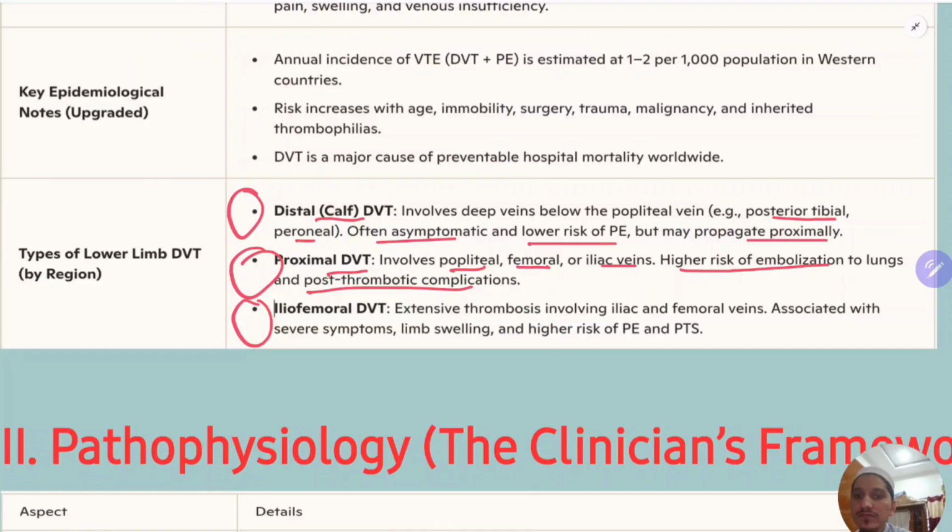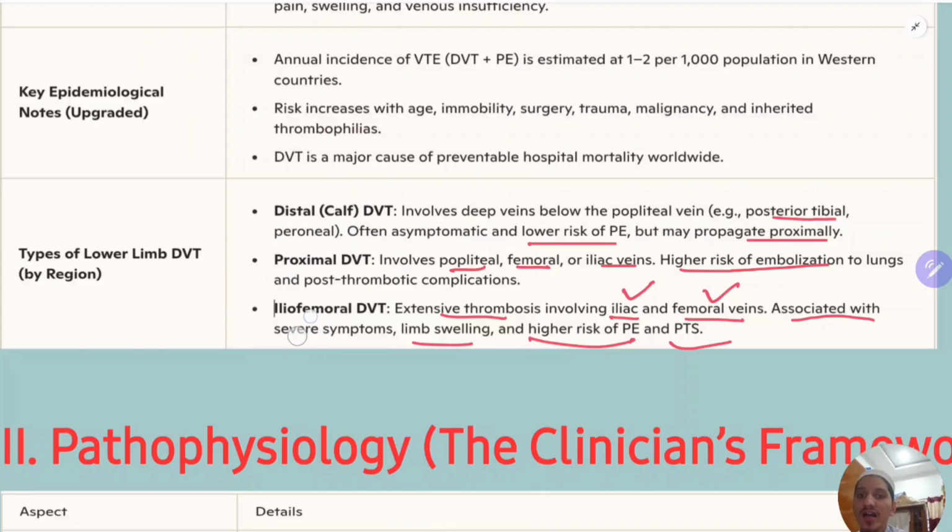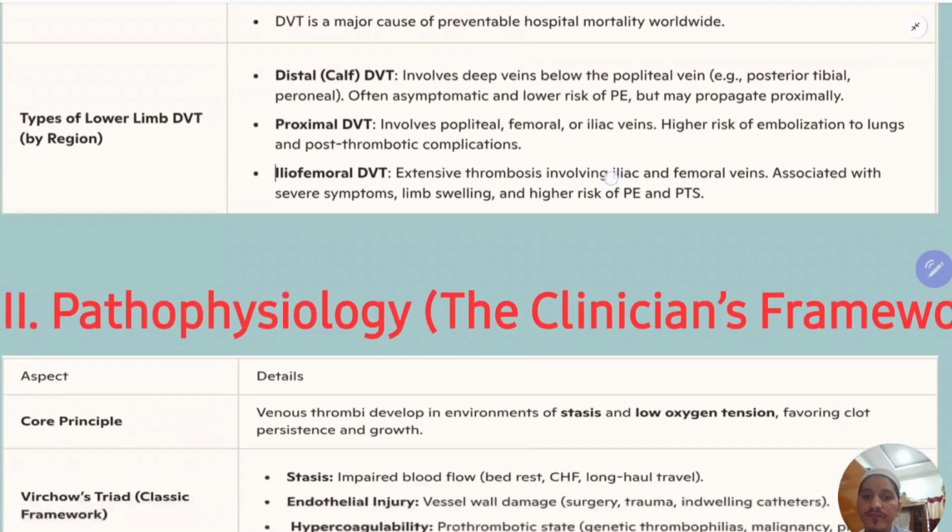So iliofemoral is extensive thrombosis involving the iliac and femoral veins associated with severe symptoms. It is not distal plus proximal. It is iliofemoral DVT, meaning a combination of thrombosis of the iliac vein plus femoral veins, which is associated with severe symptoms, limb swelling, and higher risk of pulmonary embolism and post-thrombotic syndrome. So distal, proximal, and iliofemoral DVT. Remember this point: iliofemoral DVT has the highest risk of pulmonary embolism and higher chances of post-thrombotic syndrome.